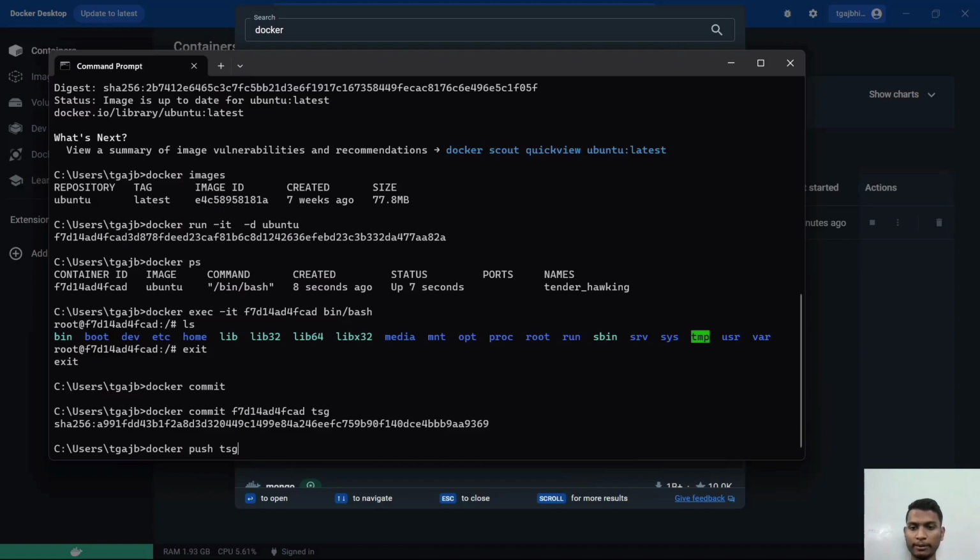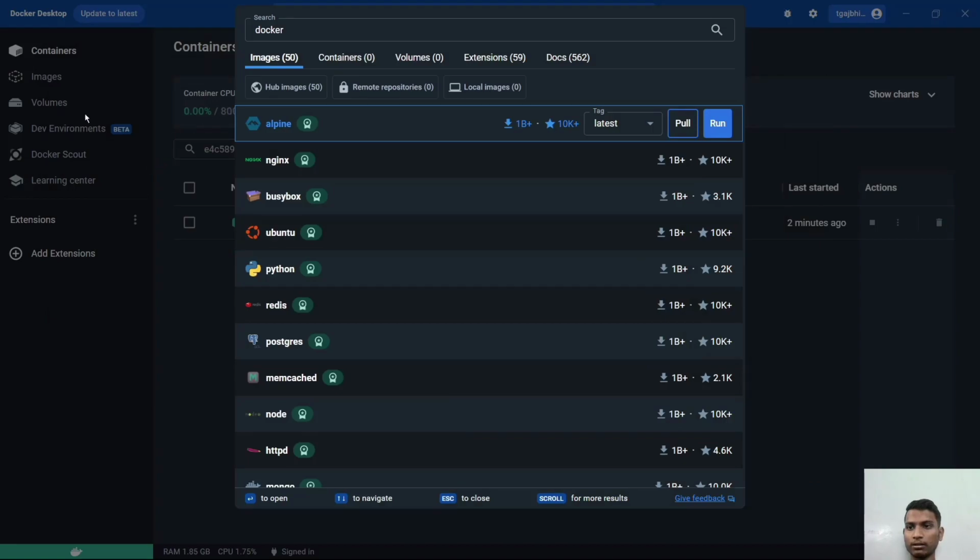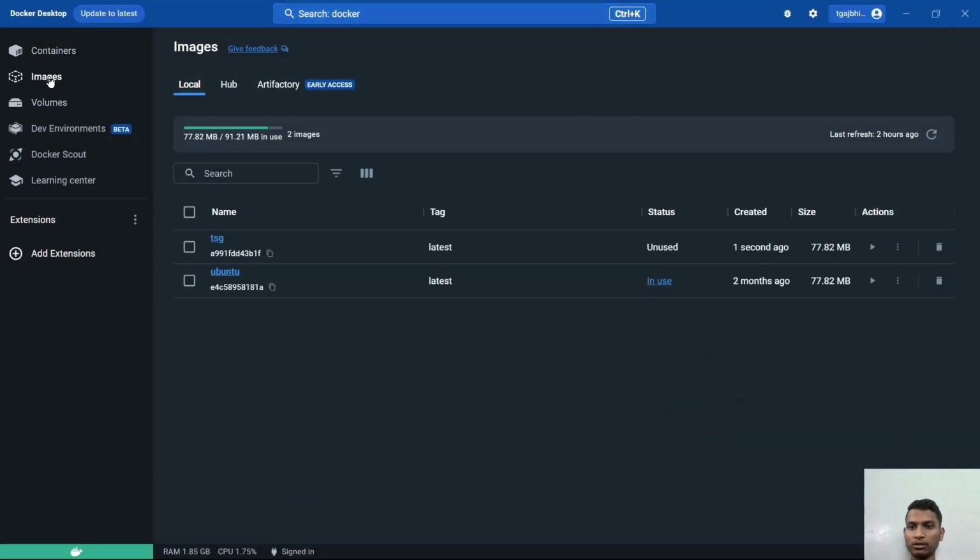I have created the repository named tsg, and you can see that the image we have created is now put inside tsg. So this is how we can use Docker.